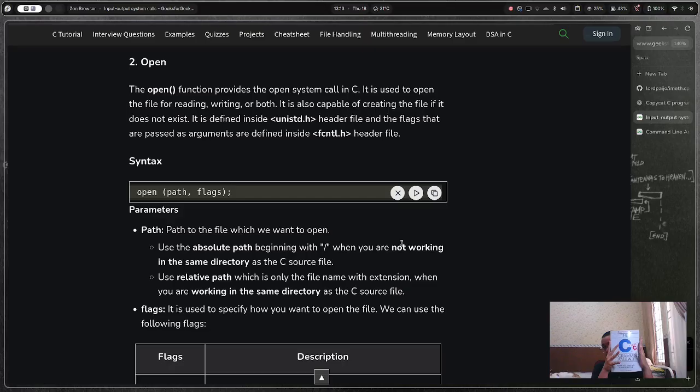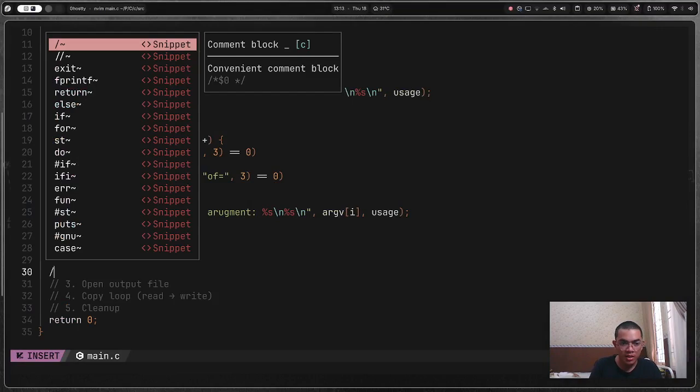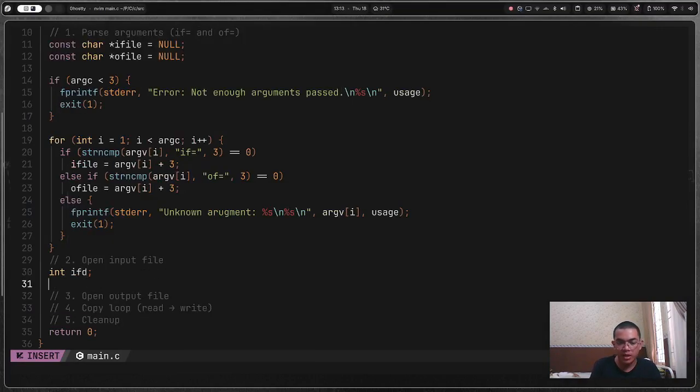Let me open the book. I think I've noted this somewhere. So open char pointer name, int flags, int perms. FD is okay. So we need input. Yes, we need input. So let's do int ifd for the input file. I want it to open stuff. Okay, so int ifd, input file, will be open.